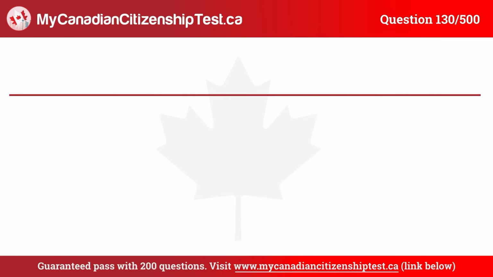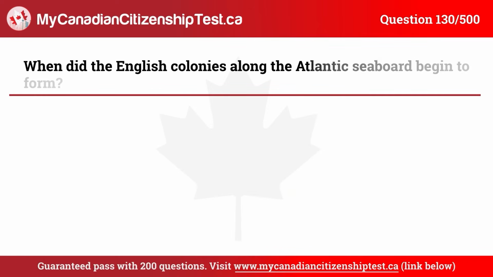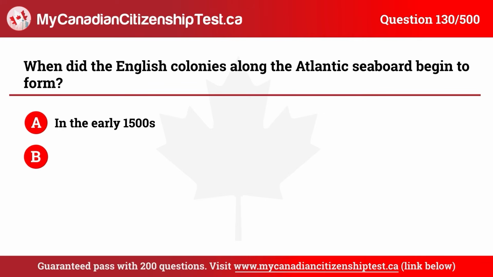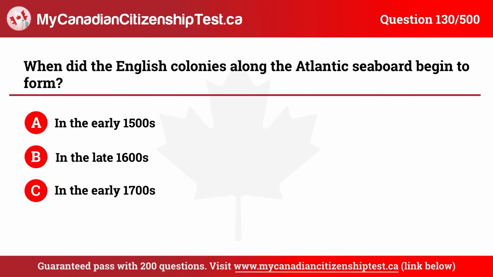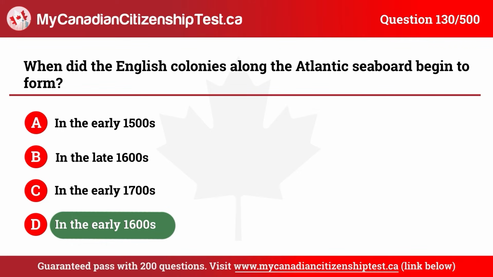Question 130. When did the English colonies along the Atlantic seaboard begin to form? A. In the early 1500s. B. In the late 1600s. C. In the early 1700s. D. In the early 1600s. The correct answer is D. In the early 1600s.